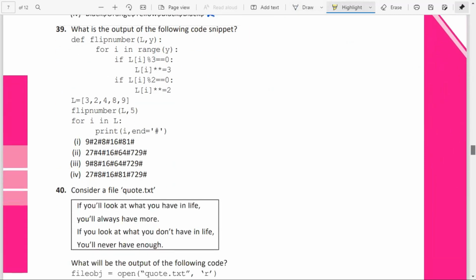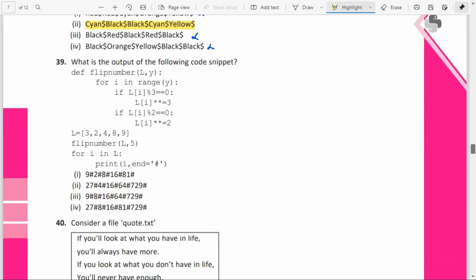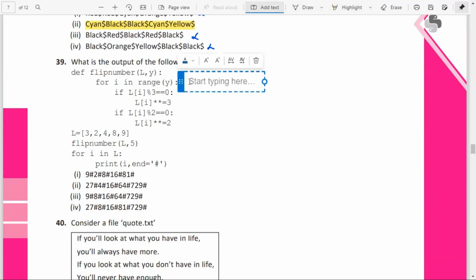What will be the output of the following code snippet? Okay, the list is given: 3, 2, 4, 8, 9. The function is called with the list L passed and 5. So here the list will come and here Y will be 5. For I in range of 5, it will be taking values 0 to 4. Okay. If L of I, L of 0, means how much?